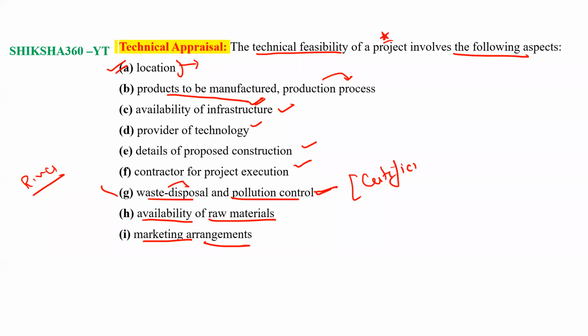So basically all these things we have to take care of: availability of the raw materials, that is, whether the raw materials can be easily available or not, and the marketing arrangement, that is, how they can distribute their project in the market.